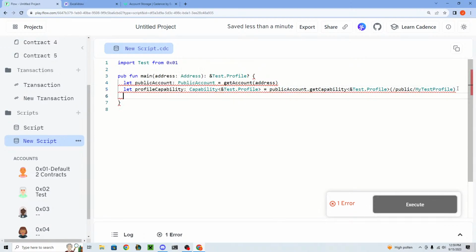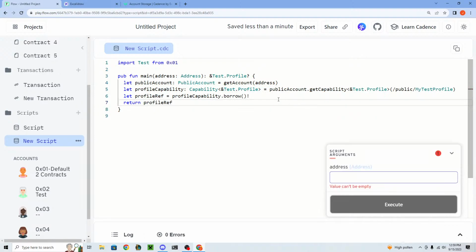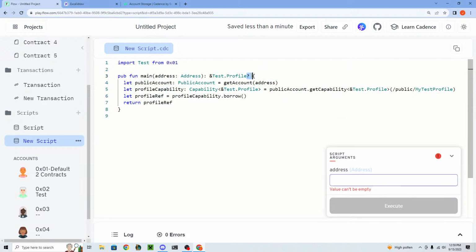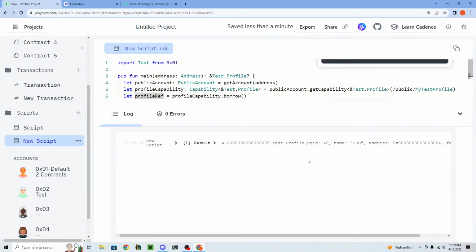And then lastly, we can say let profile reference equals profile capability dot borrow. And what that's going to do is basically take the capability, which is saying, hey, this is a pointer to the user's profile, and we're going to borrow it, which is essentially just saying, you know what, we want to actually get the underlying type in that capability, which is the test.profile. And then we can return profile reference. We actually don't even need to force unwrap because it's optional. So if we input the address here, which is account 4, should execute, and we can now see we're actually looking at OBO's profile inside of his account.